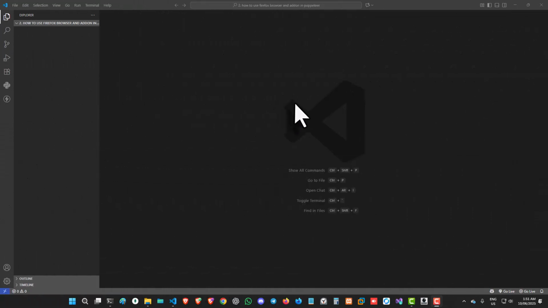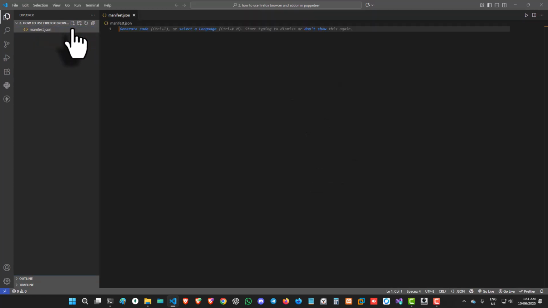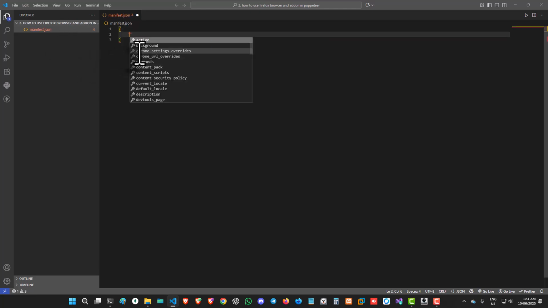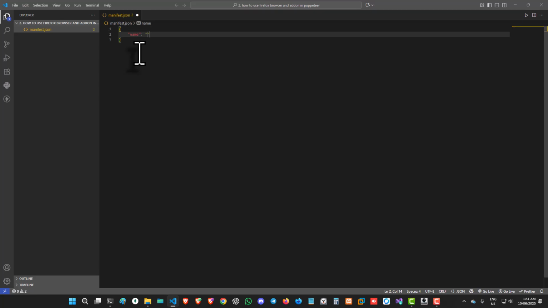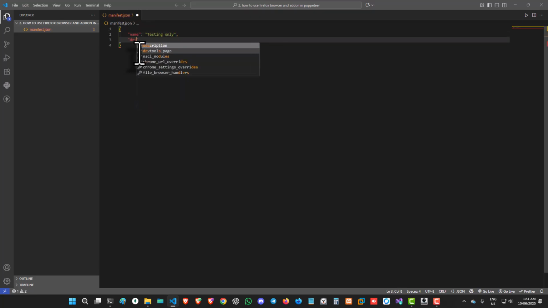In this video, we are going to see how to use Firefox browser and add-on in Puppeteer. So let's start by creating a basic add-on for Firefox. So we'll have a manifest file and we can create the basic structure like name, testing only, and description,